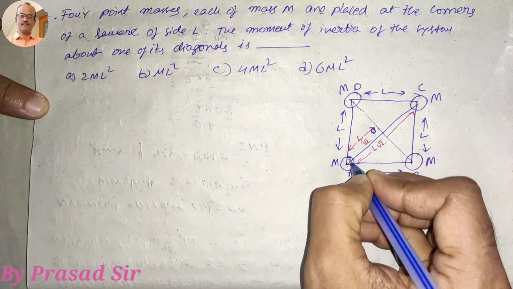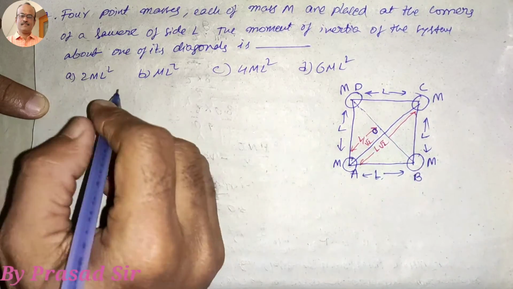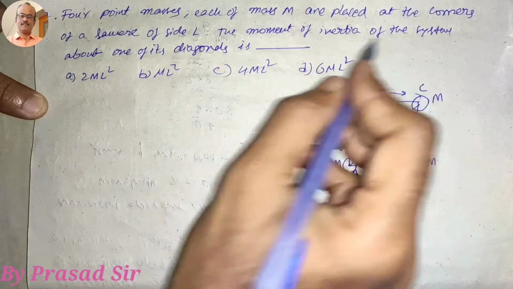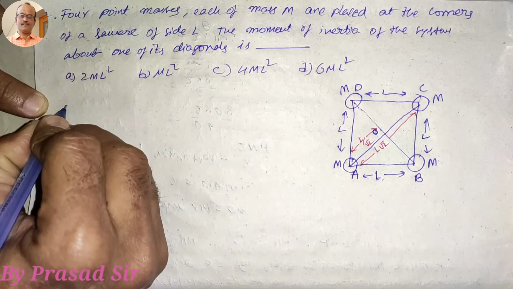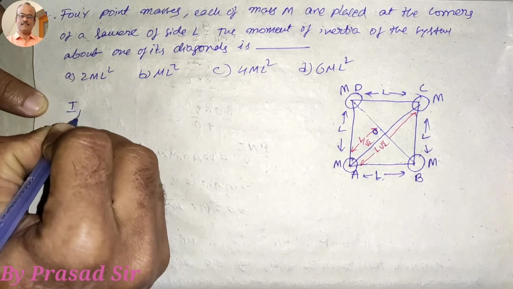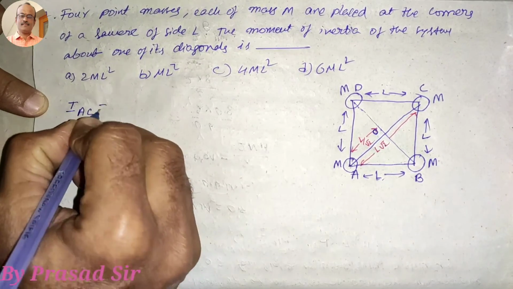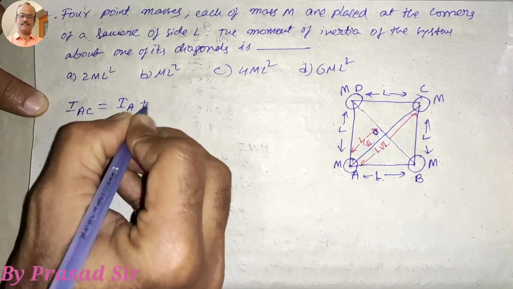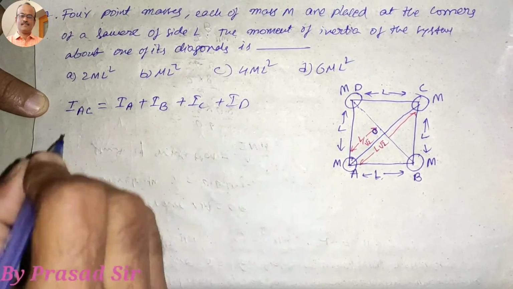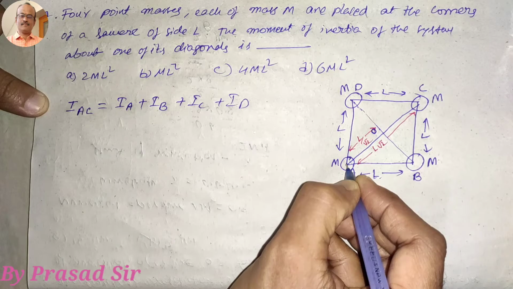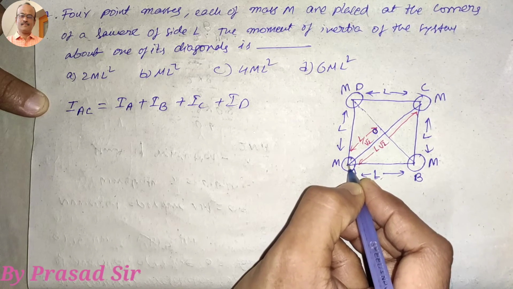Half of the diagonal length is L by root 2. So which one do we want to calculate here? The moment of inertia of the system about one of its diagonals, I A C, which is equal to IA plus IB plus IC plus ID.